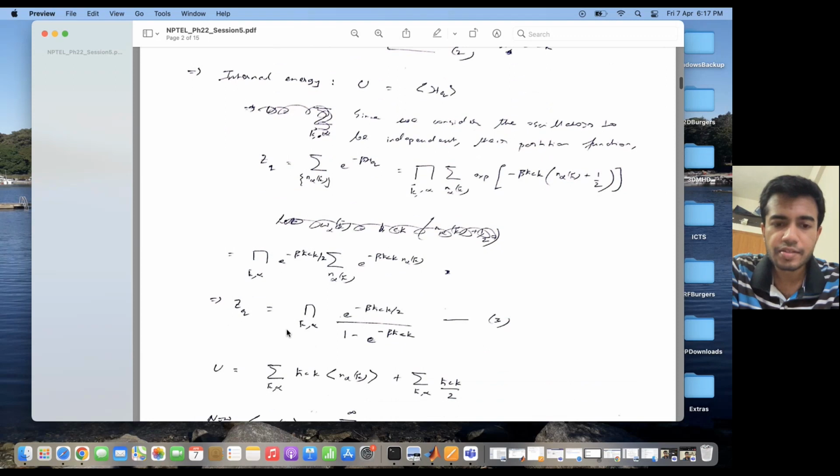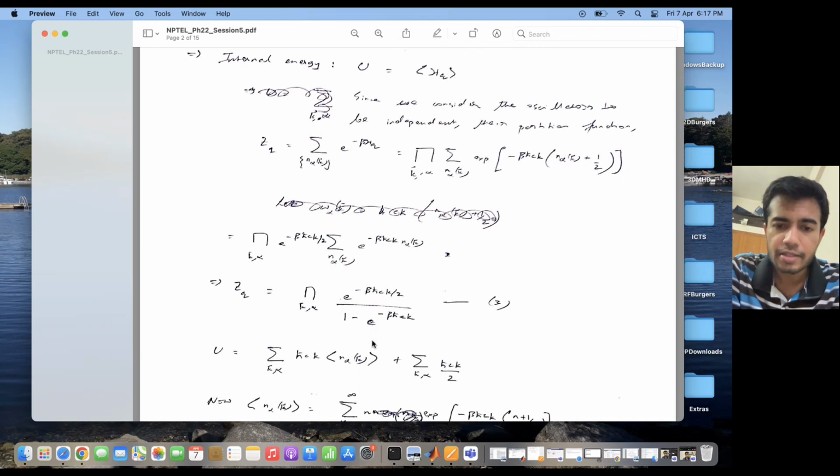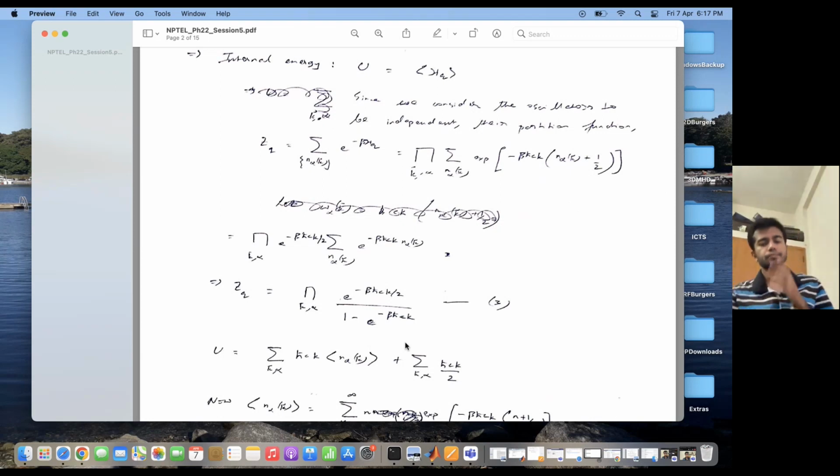So then Z turns out to be a product over k comma α of e to the power minus beta h cross ck by 2 divided by 1 minus e to the power minus beta h cross ck. So this is my partition function for blackbody radiation, which I have modeled as a sum of a number of quantum harmonic oscillators.